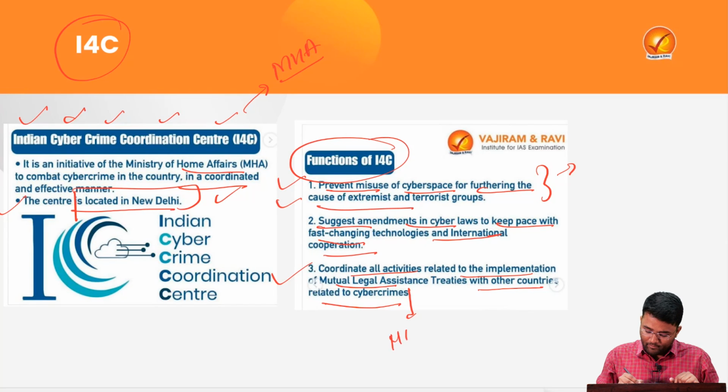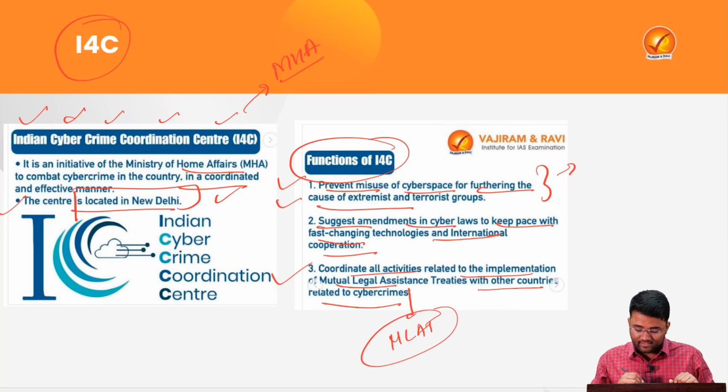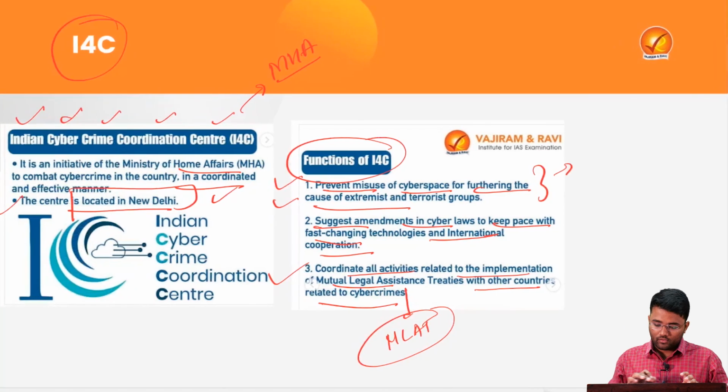Under this MLAT, or the mutual legal assistance treaties, there is a treaty between two or more countries, a comprehensive arrangement where, in case of a cyber attack on either country, the other country will help the victim of that cyber attack in a proper and coordinated manner, so that the cyber security related incident can be tackled effectively by that victim country.